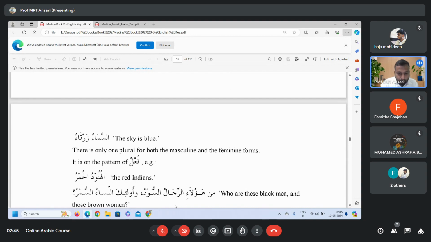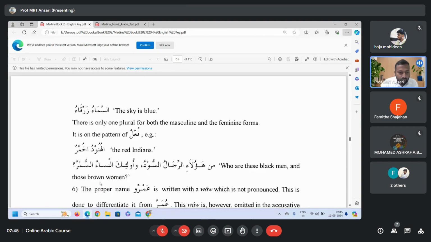Who are these black men? Wa ula'ika an-nisa'u as-sumru. And those brown women. So al-humru, as-sudu, as-sumru are all on the pattern of fu'lun. It is the plural pattern of the colors on the pattern of af'alu, fa'la'u. That is abyadu, bayda'u.